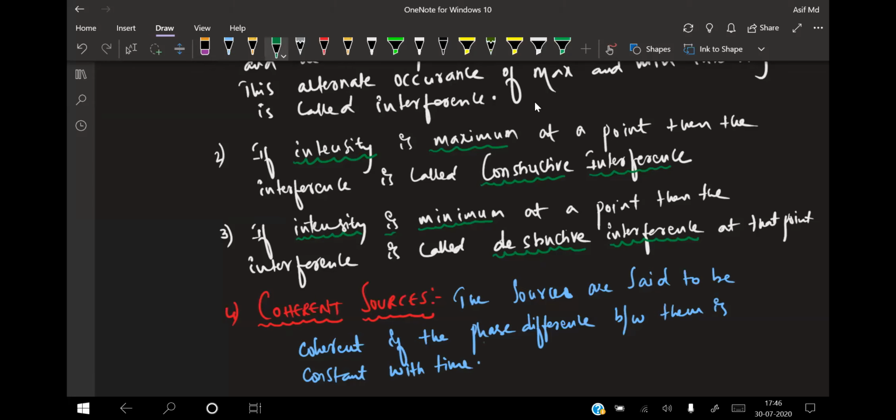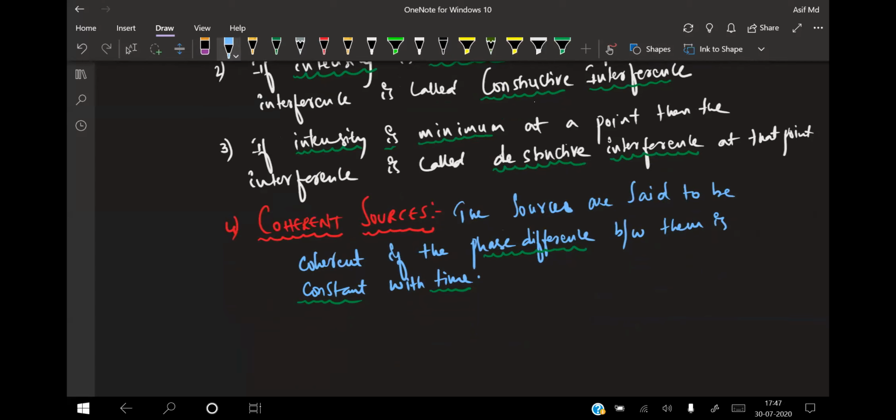So what is constant right now? Phase difference is constant with respect to time. They are called coherent sources. So in this one, we'll write one more point here right now, keeping a star mark.